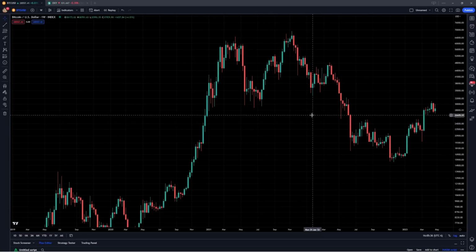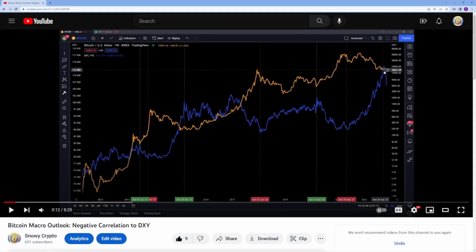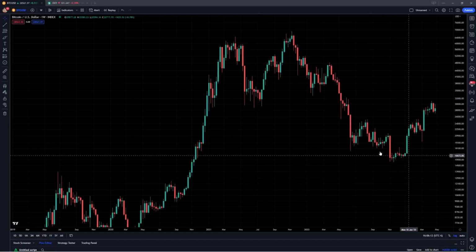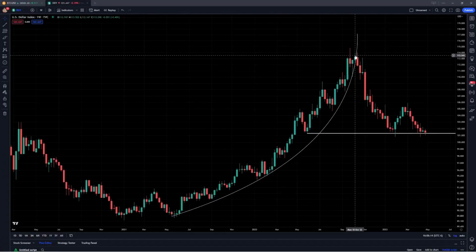Now, with this specific inverse correlation, we did talk about this about 5 months ago on the channel when Bitcoin was approximately 17K. And we said, hey, look, the DXY, the US dollar currency index, had just completed this major run up where it had a very aggressive parabola, and then it started to break down, and we saw how that was a very clear topping signal, which with the inverse correlation was also a very clear bottoming signal for Bitcoin.